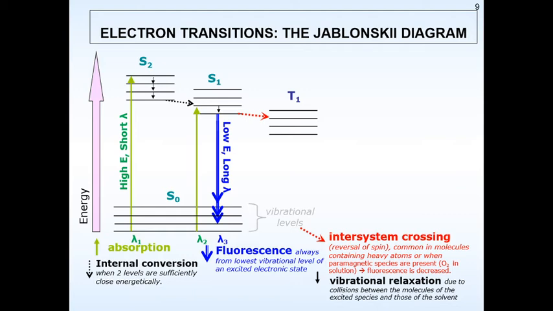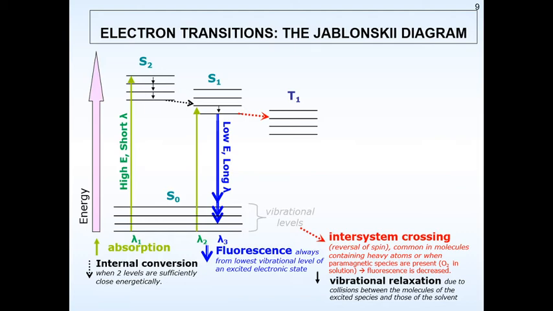Now look at the energy states of S1 and T1. T1 has more or less energy compared to that of the S1 system, and hence the spin inversion may happen. If T1 had a higher energy level than that of S1, then this would never happen. So intersystem crossing is a phenomenon where there is a reversal of spin.